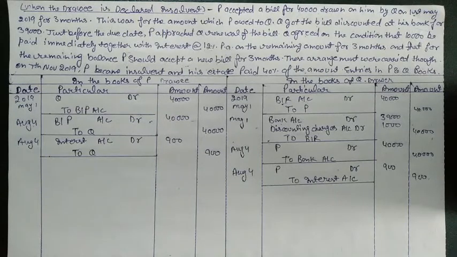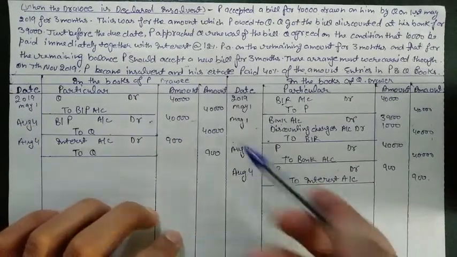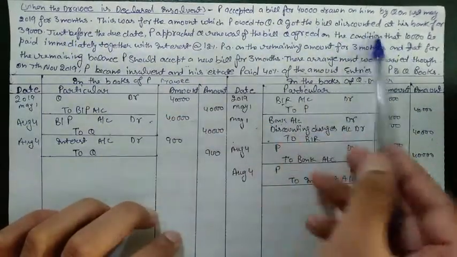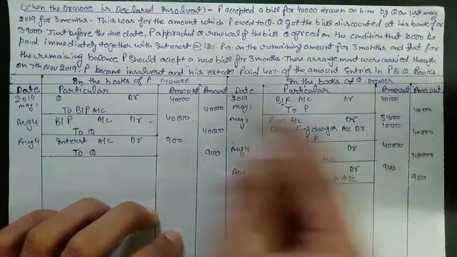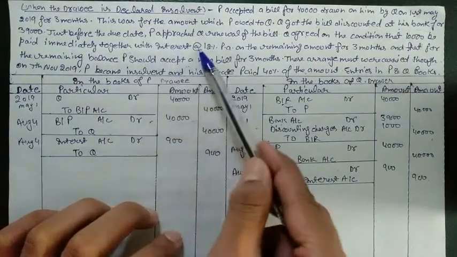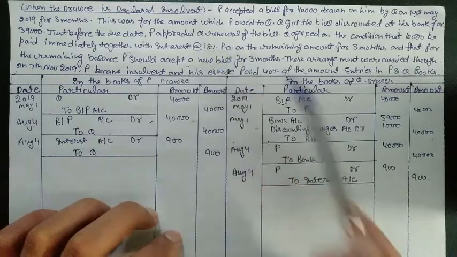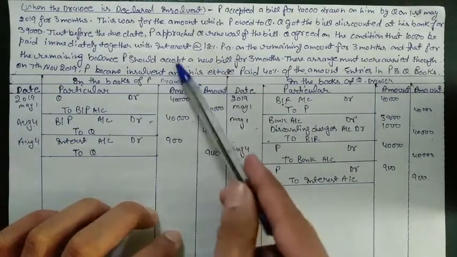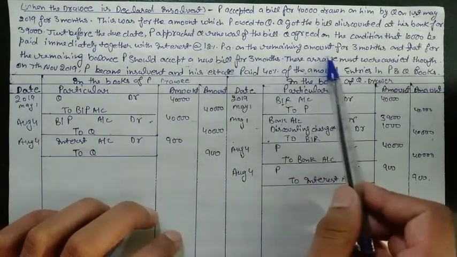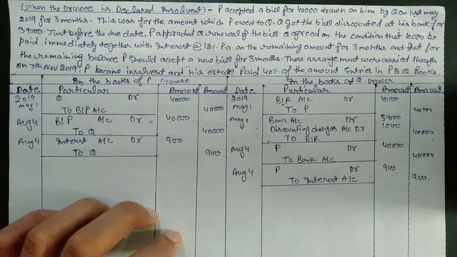Now we are going to receive 40,900. Now P is in our account by the amount of 40,900. Now it is okay for us to receive the full amount, 40,900. Then we will move ahead. That is, the new condition is that 10,000 will be paid immediately together with the interest of 12%. So this 900 we will receive and 10,000 in cash, and for the remaining 30,000 we will make a BR.